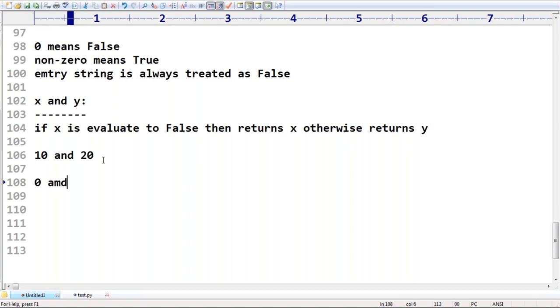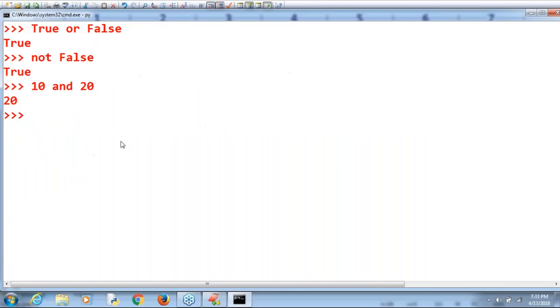Okay, now just have a look once: 0 and 20. Can you please tell what answer we are going to get? 0 and 20. Sir, the first one is false. If the first one is false, then it always returns the first one only. The answer by default we are going to get is 0, sir.